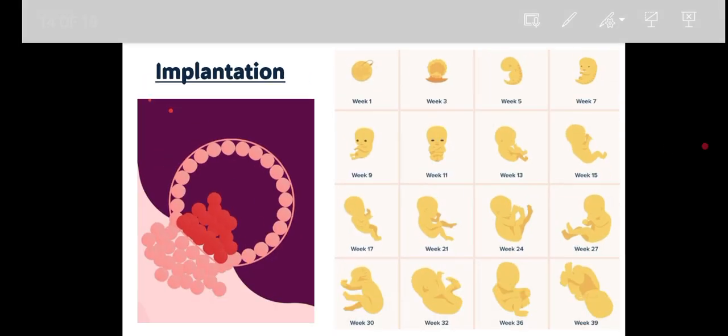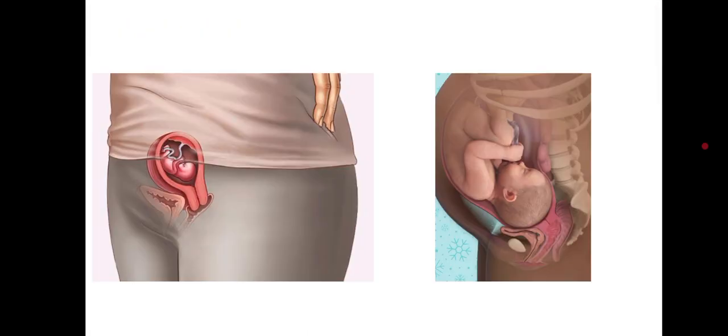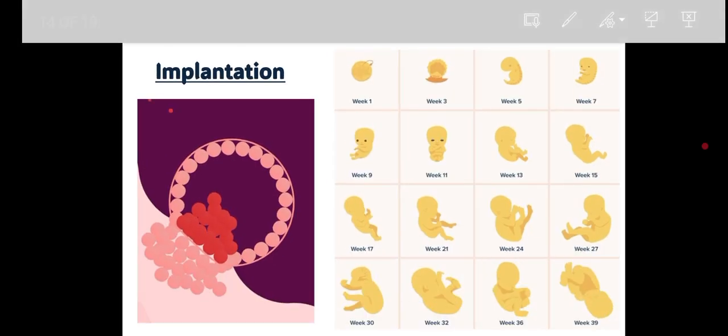Now come to the implantation. Remember one thing, after the fertilization what will happen, there will be attachment of the developing zygote with the wall of the uterus, that is called implantation, right? Already we discussed a few points here. The first one is implantation, right? The implantation is required because it has to take the nutrition from the mother, right? So the attachment of the developing zygote with the wall of the endometrium, that is called implantation, correct?